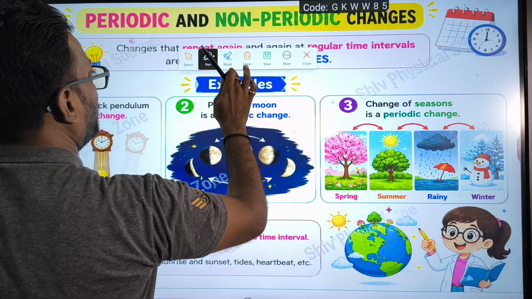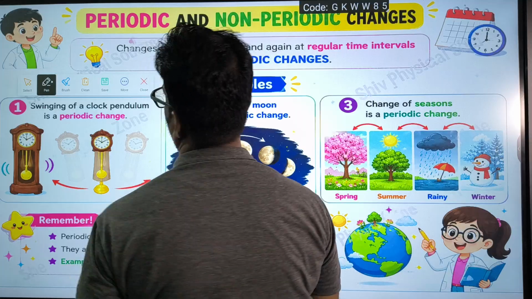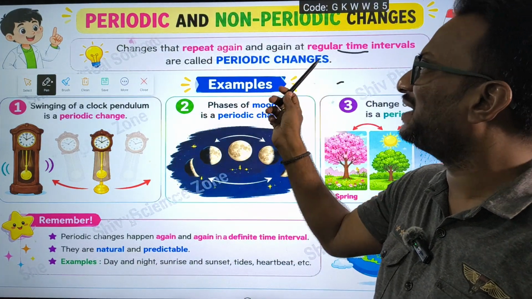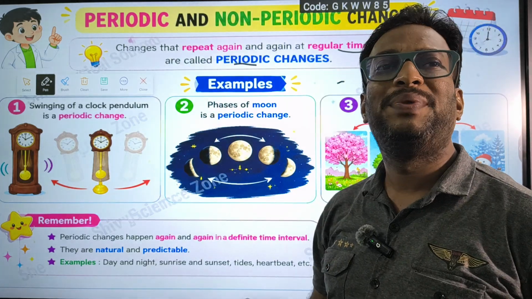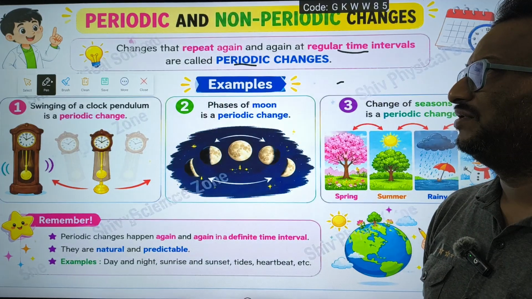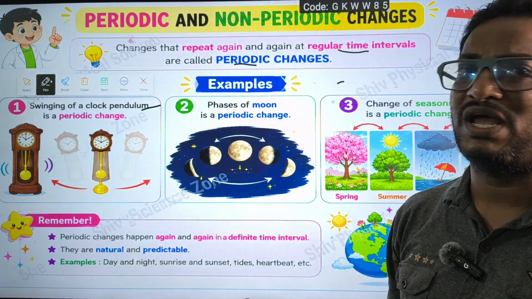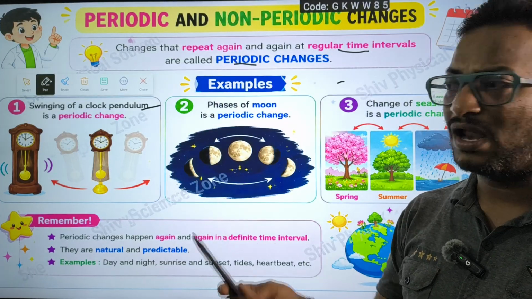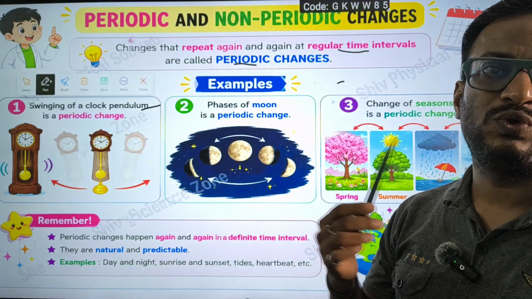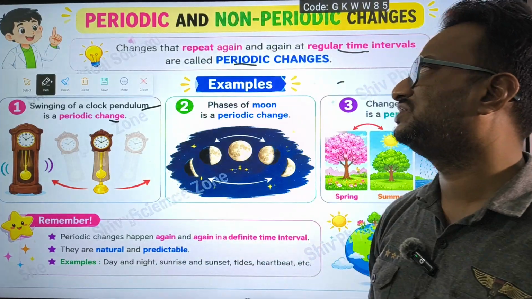Next we go for periodic and non-periodic changes. Changes that repeat again and again at regular intervals of time are called periodic changes. That should repeat again and again. The best example is the swinging of a clock pendulum, which is a periodic change. In a clock there will be a pendulum. The pendulum swings to and fro regularly. So this is a periodic change.